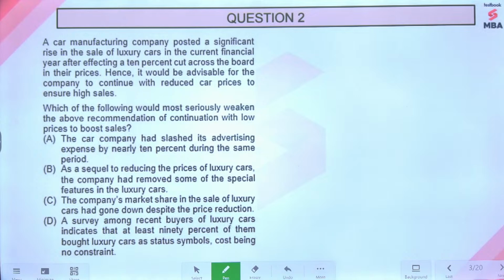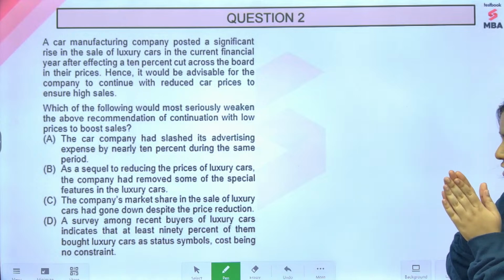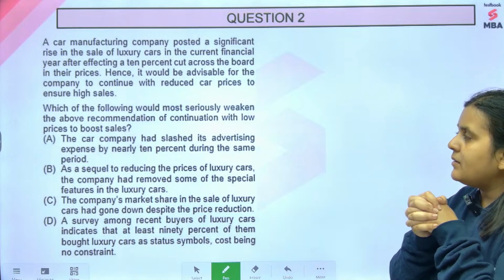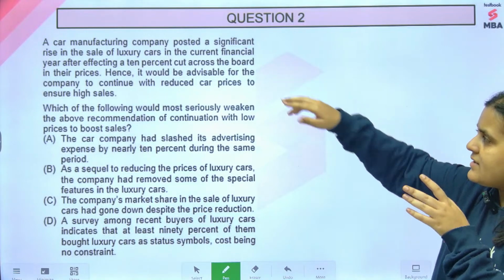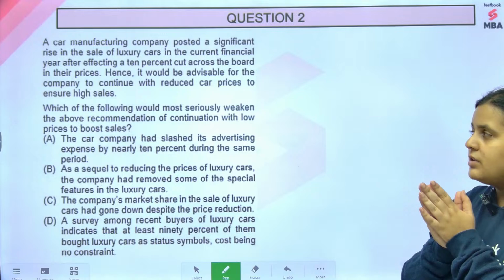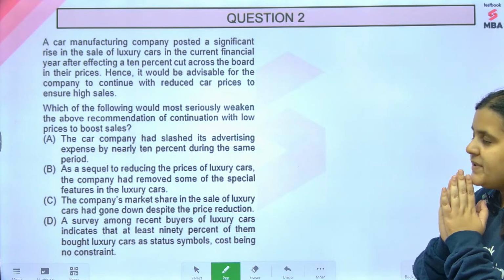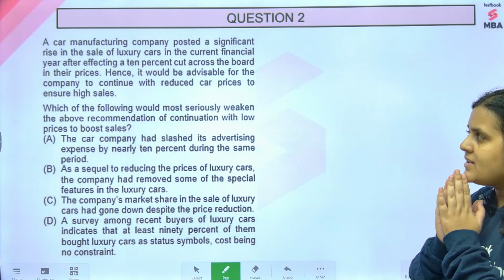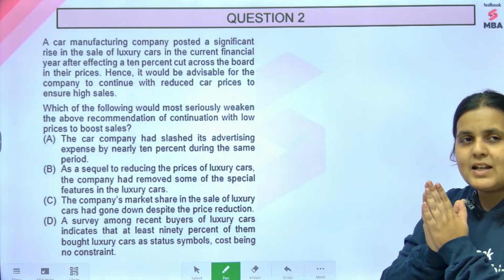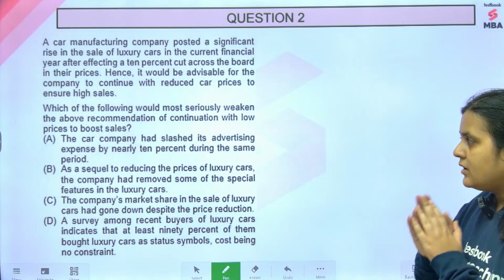But you have to say no, don't do that. You have to weaken that recommendation. So how can you weaken it? Either by saying that the rise was not really due to the 10% cut, or you can say that if you keep reducing the prices, it'll have a counterintuitive impact.